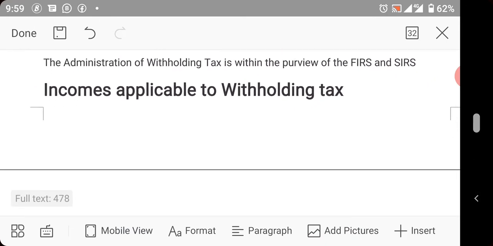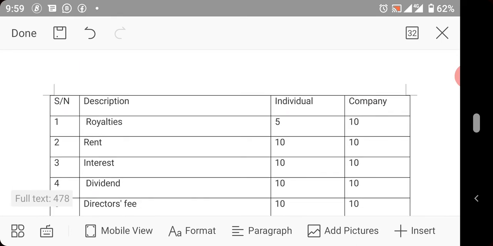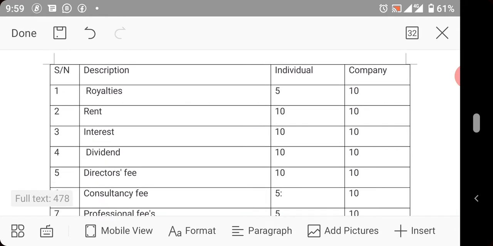Income applicable to withholding tax. Now, royalties. If a royalty is to be received by an individual, the withholding tax is 5%. If company, it is 10%. If rent is to be received by an individual, it is 10%, and 10% for a company.